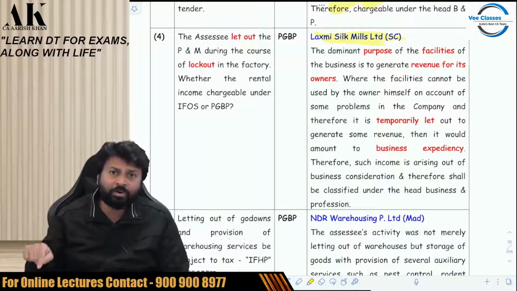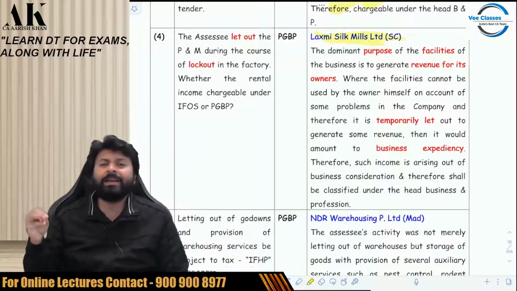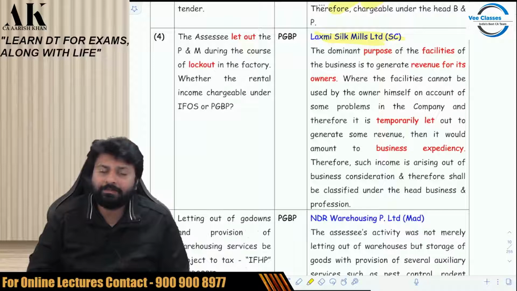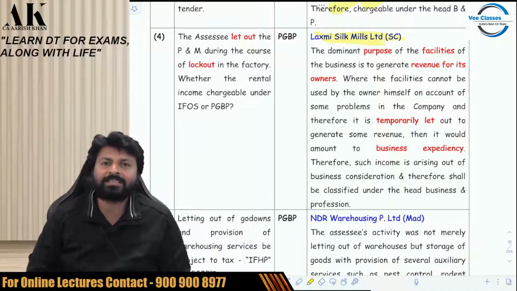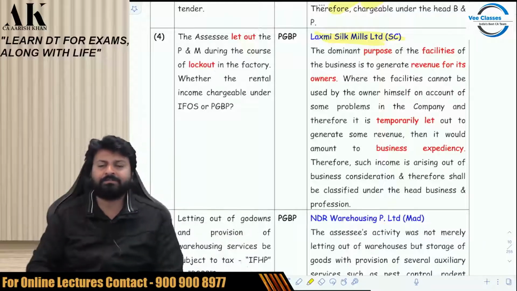So if it is closed, then why the hell can he not earn? He is earning when it is closed also. He might be earning slightly less money, definitely slightly less as compared to what he could earn from manufacturing. Obviously, from manufacturing he can earn more than what he is earning from letting out. But at least he is applying his business mind now to earn some money out of it. It is business intelligence, it's a PGBP income.